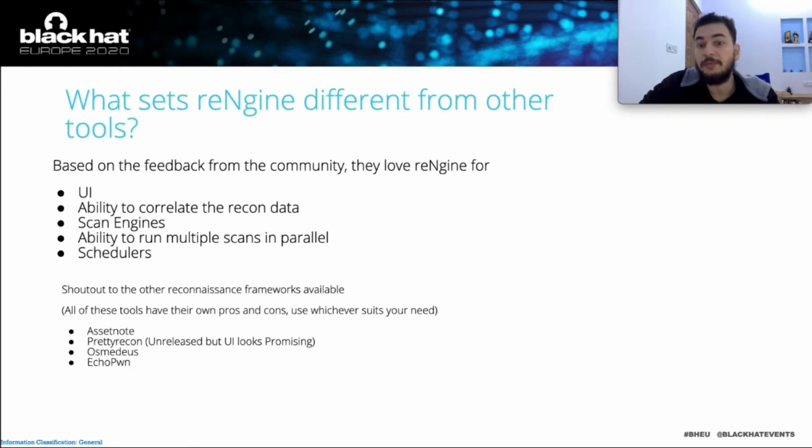With cron jobs, you may be able to run the scheduled scan, but nevertheless, reNgine has more flexibility in terms of periodic scans. It may be something like I want to run the scan on 20th of August 2021. You can do that in reNgine. You can also run the scan every 1 hour, every 1 minute or so. reNgine has more flexibility in terms of schedule scan as well.